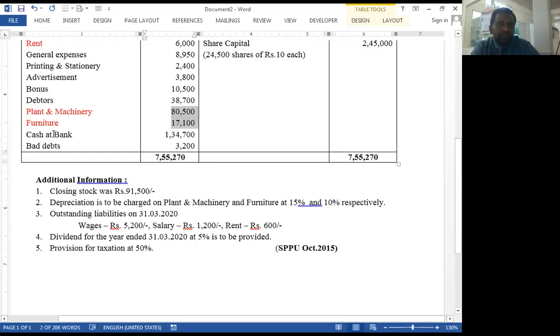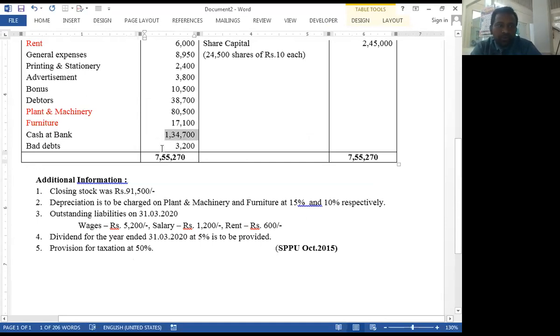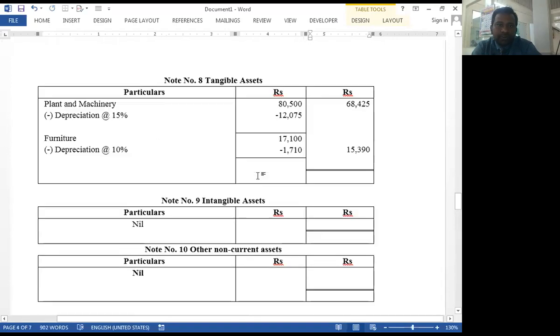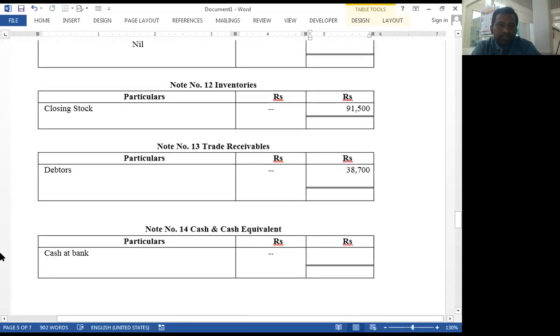Now cash at bank. Cash at bank is a current asset, and transferred to notes under cash and cash equivalent. See here, cash at bank.